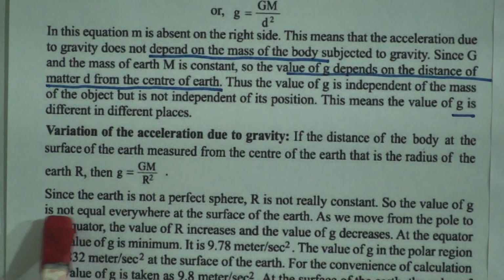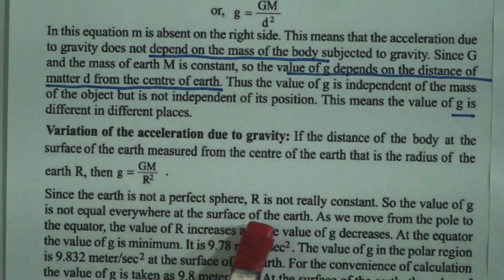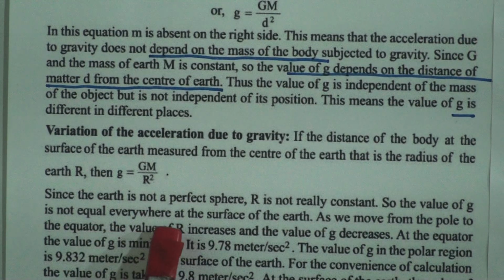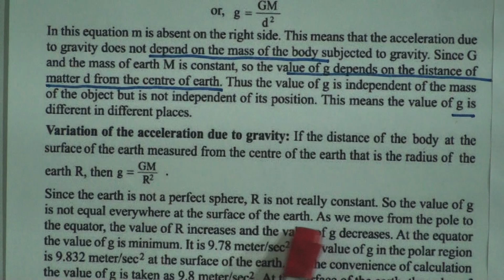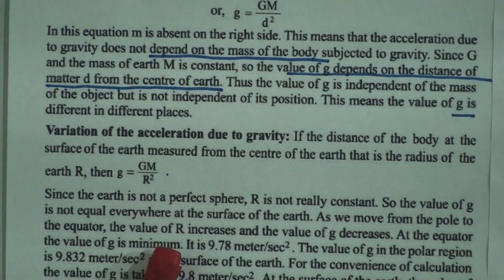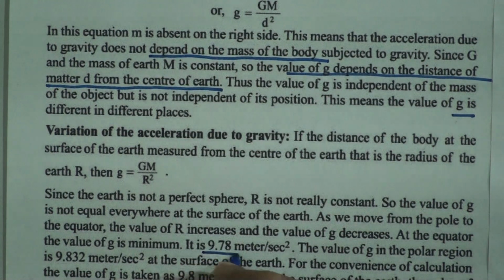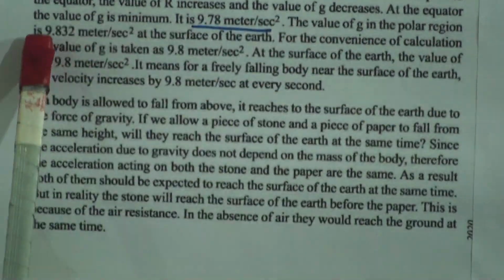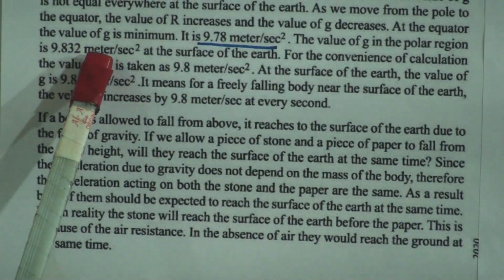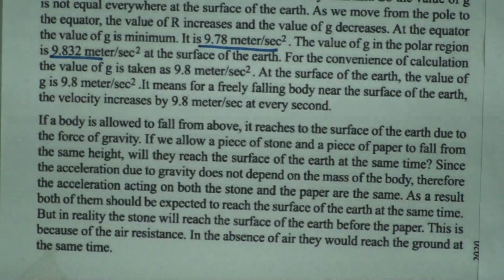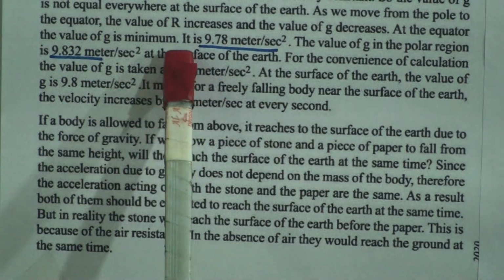So the value of g is not equal everywhere at the surface of the earth. As we move from the pole to the equator, the value of r increases and the value of g decreases. At the equator, the value of g is minimum, that means 9.78. This is the value of g in the equatorial place. The value of g in the polar region is 9.832 meter per second square, because there the value of r is lesser than the equatorial zone.